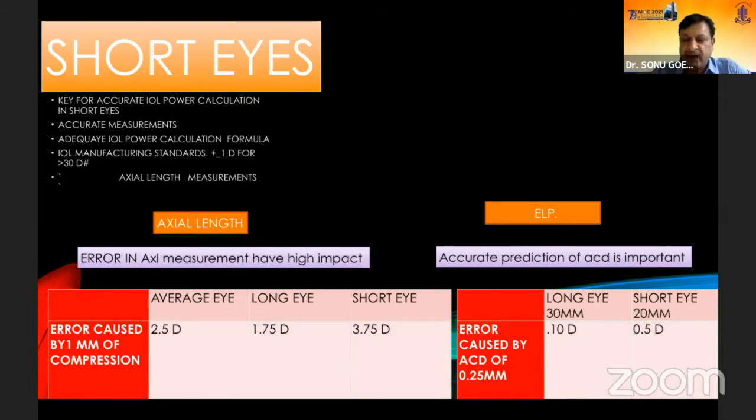Now, when you have an error in the ACD, I think my slide is, I'll just take a minute. Let me check here. So an error caused by an, I'll just take a minute.